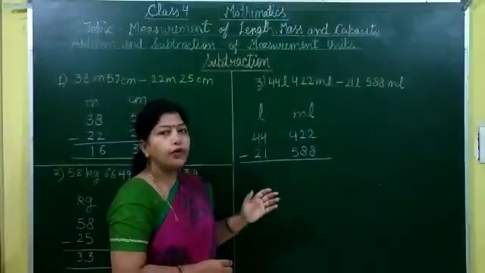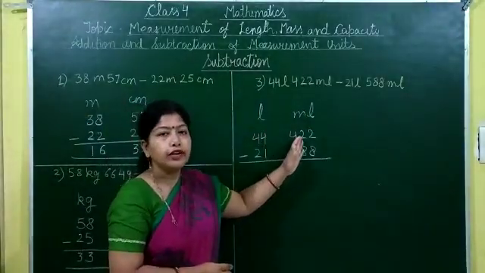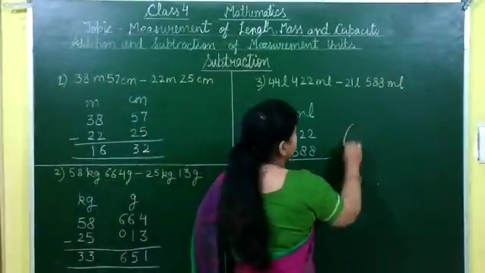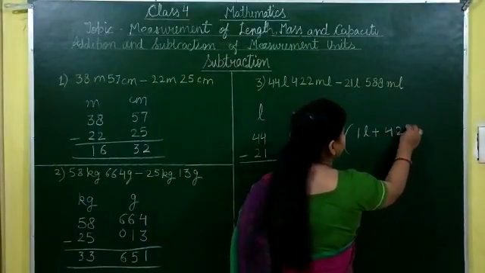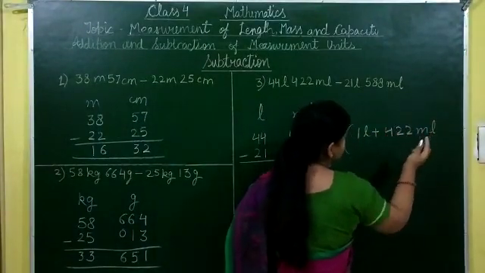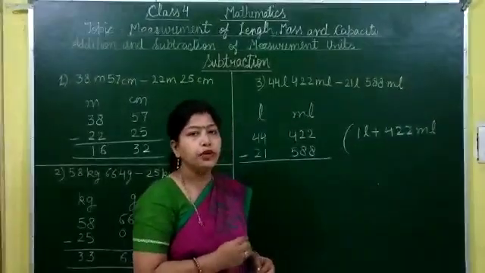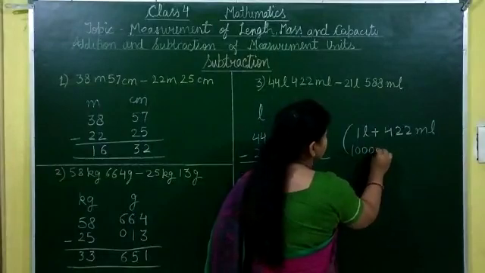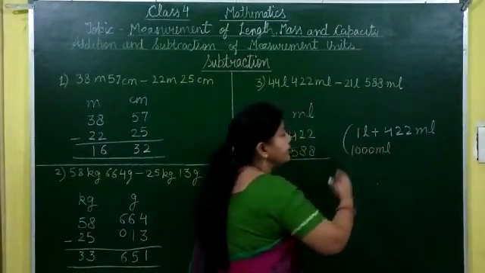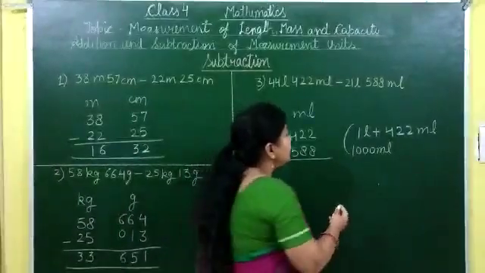So we should borrow 1 liter from the liter column. So here we can write 1 liter plus 422 milliliter. As we know that we can add the same units. So in place of 1 liter we can write 1000 milliliter, because 1 liter is equal to 1000 milliliter.